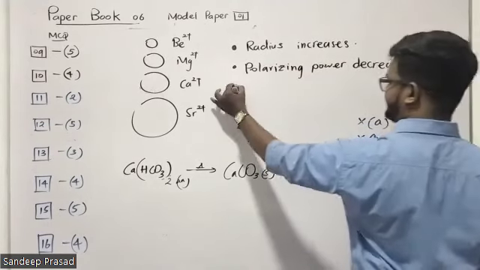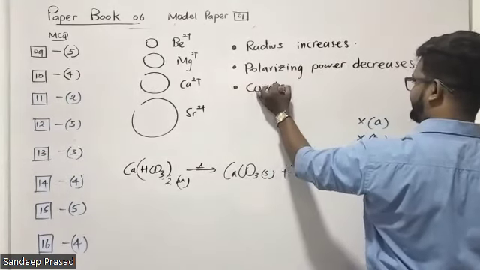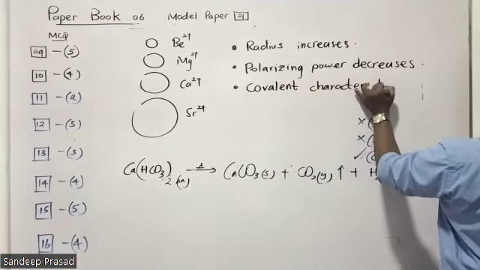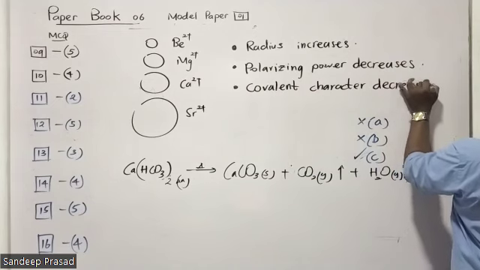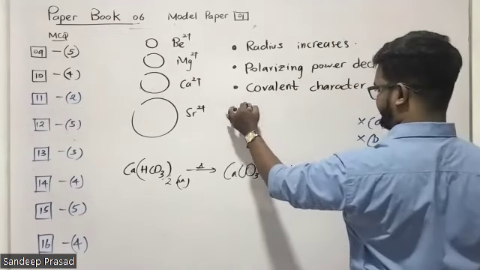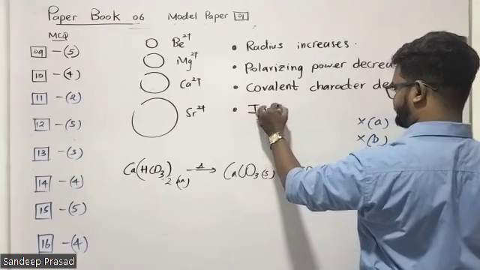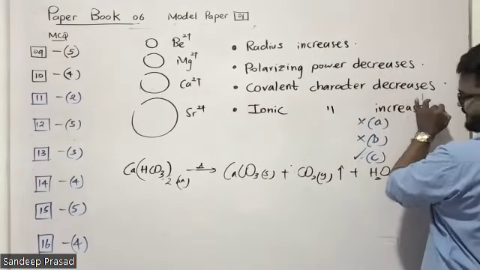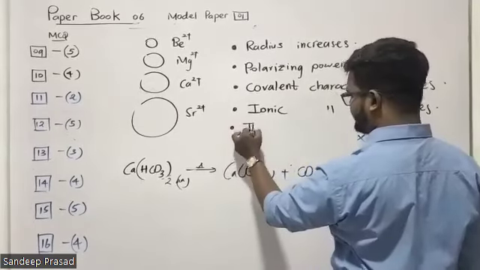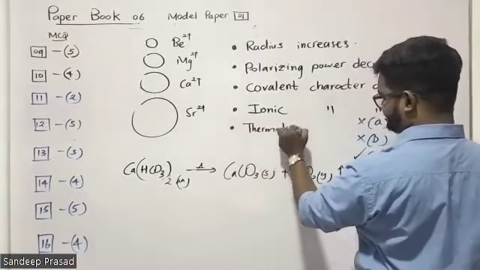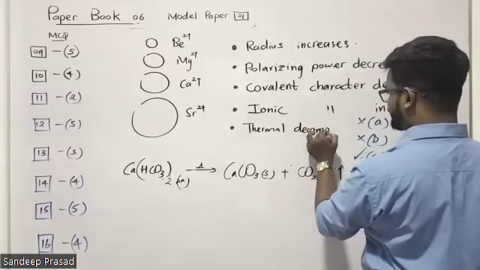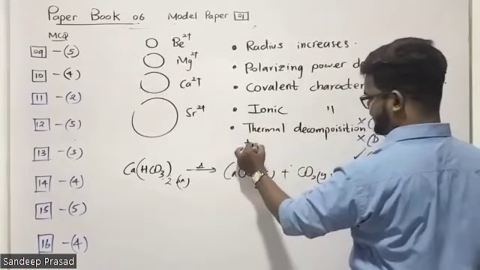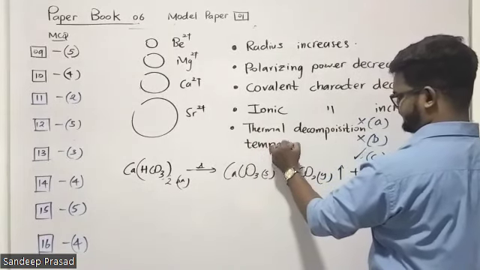Therefore, covalent character decreases, then ionic character increases. Then we can tell that the thermal decomposition temperature increases, because ionic compounds are very strong.